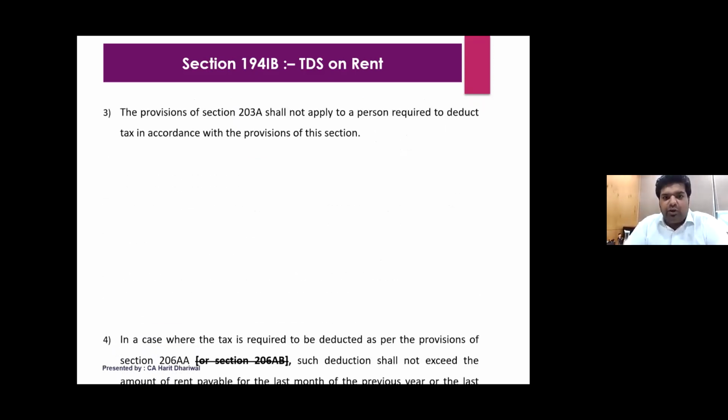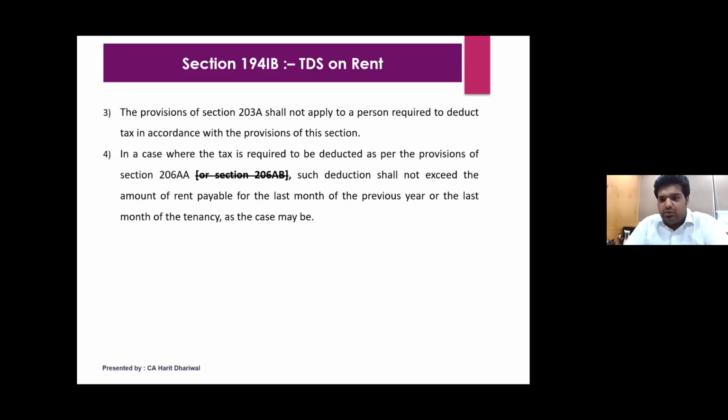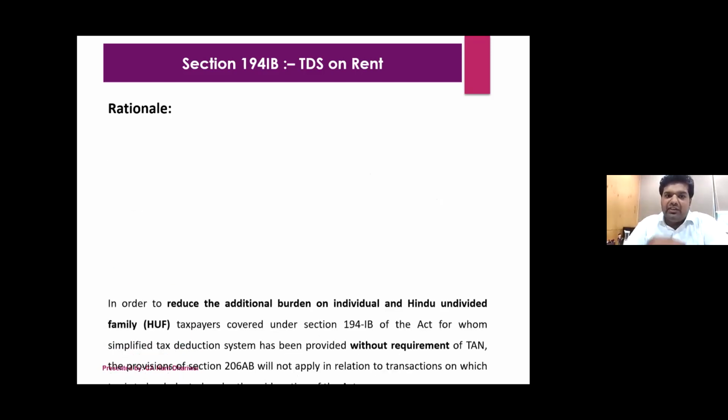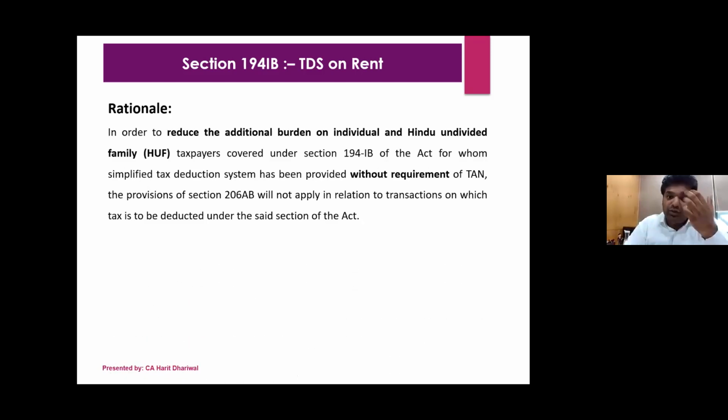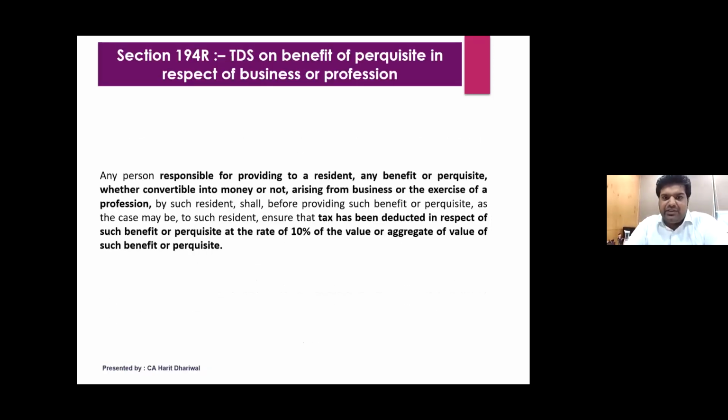What change they have brought in is they have removed this 206AB. Section 206AB talks about that if you have not filed the return for 1 year and if the amount is more than 50,000, then you'll be a specified person and double the rate will be the TDS. So that section has now been removed, and the rationale they have given is that we don't want to put in the additional burden. So they've removed that 206AB thing from this section. The rest, the entire section remains the same.